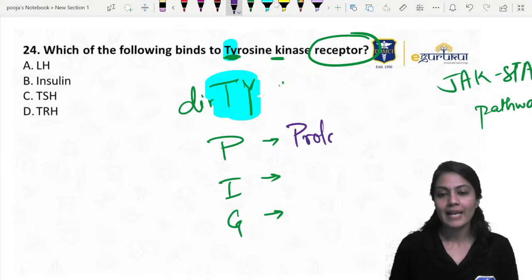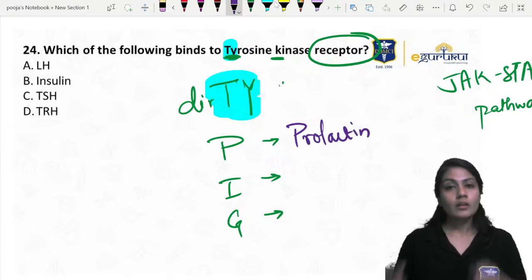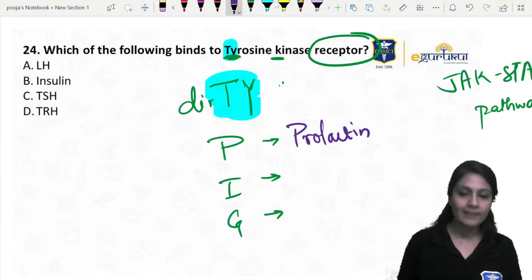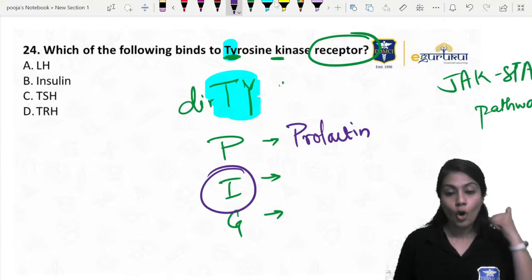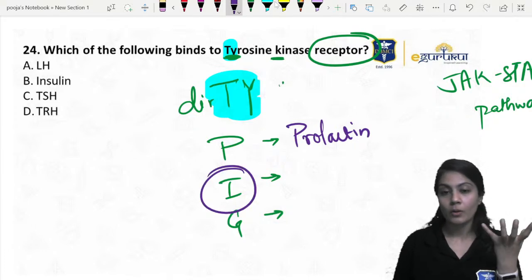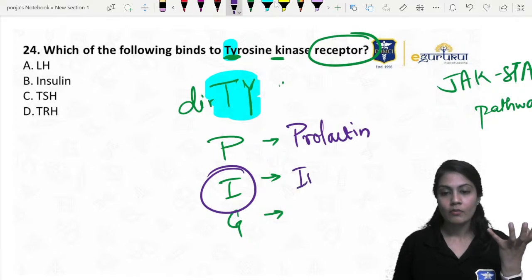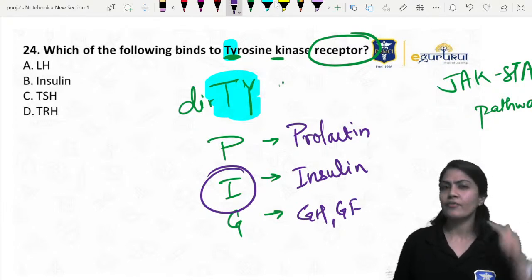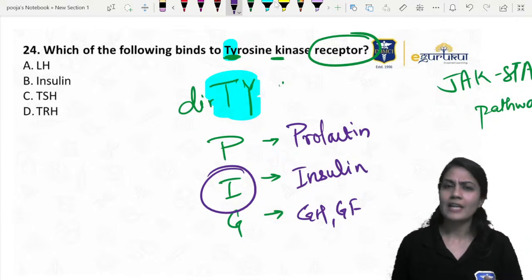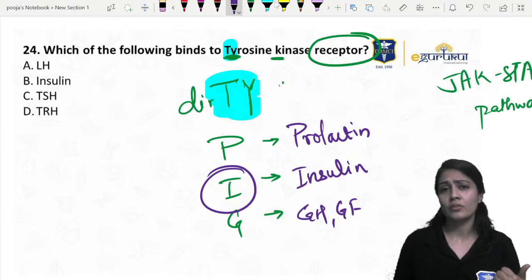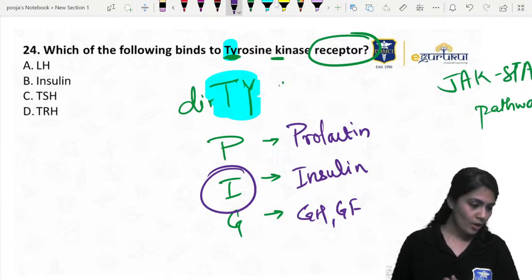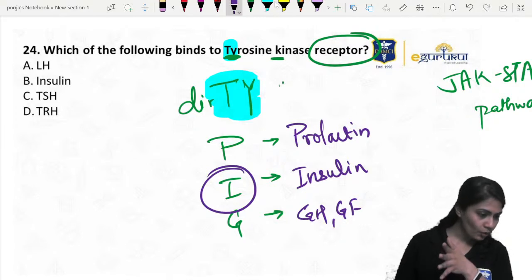So P is for prolactin. The prolactin receptor also contains some amount of tyrosine kinase. It is not entirely made up of tyrosine kinase, but insulin is the hormone which works on the entire receptor based on this tyrosine kinase. And this is for growth hormone and growth factors such as VEGF, PDGF, fibroblast growth factor, the erythrocyte growth factor and the thrombocyte growth factor, which are known as EPO and thrombopoietin, that is erythropoietin, thrombopoietin. All these growth factors, they are nerve growth factor.